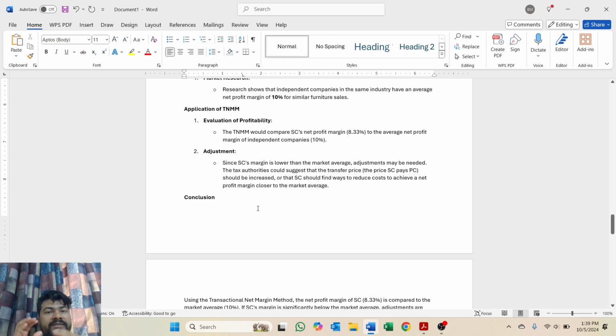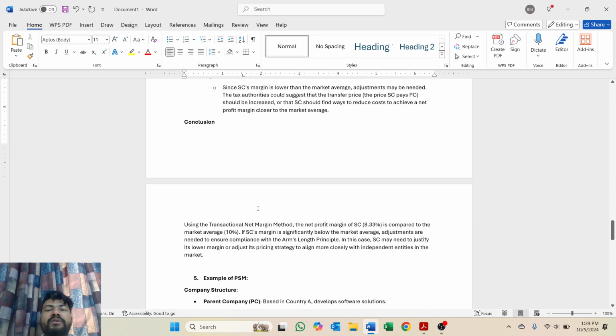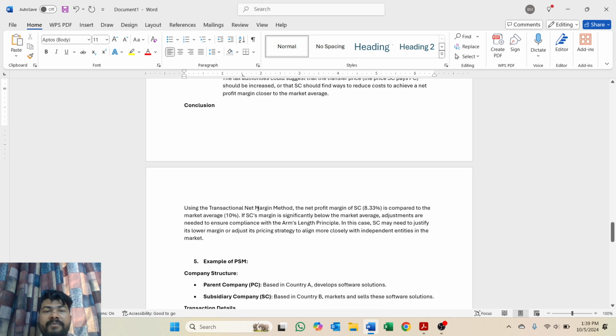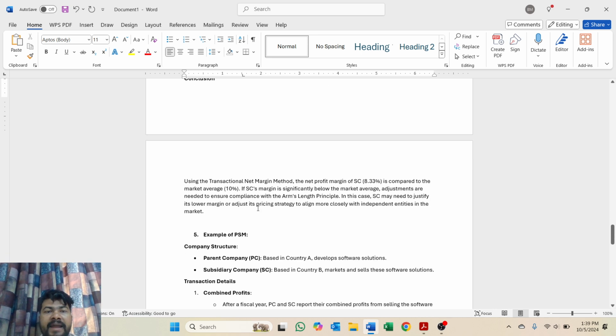Since the subsidiary company's profit margin is lower than the market average, adjustment will be needed, and the tax authority would suggest that the transfer price should be increased, or the subsidiary company should find a way to reduce costs to achieve a net profit margin closer to the market average rate.